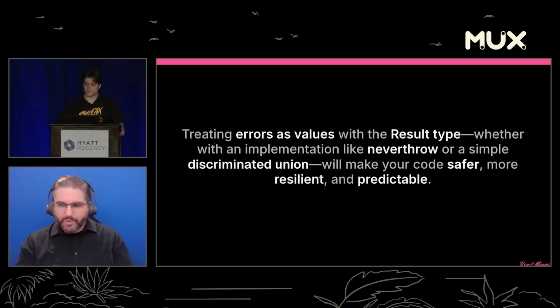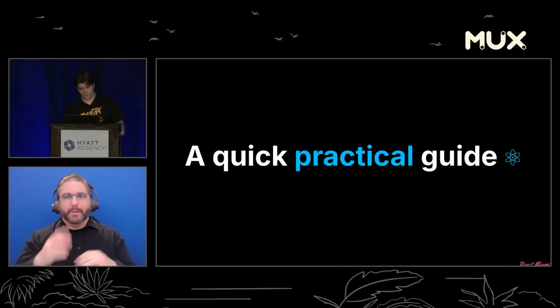Treating errors as values with the result type, whether with an implementation like never throw or a simple discriminated union, will make your code safer, more resilient, and predictable.